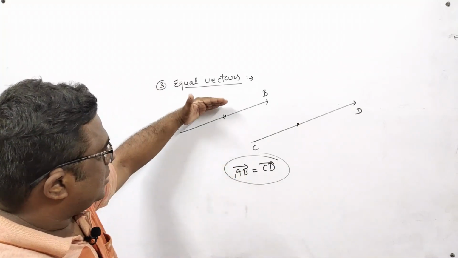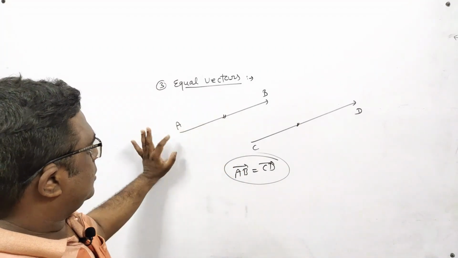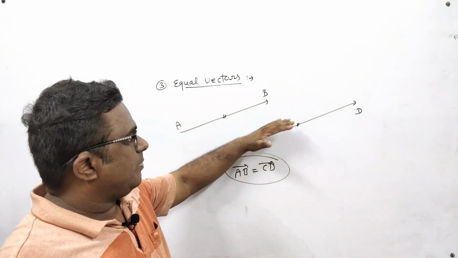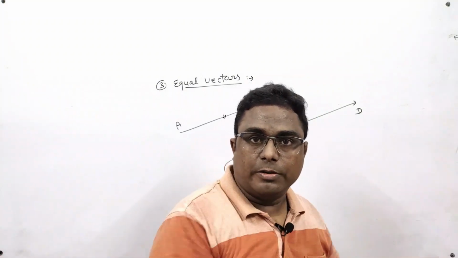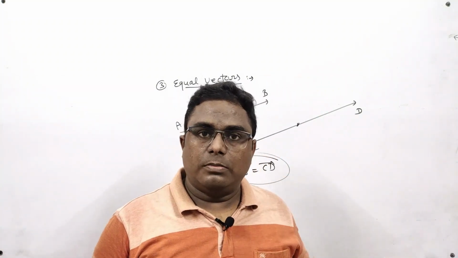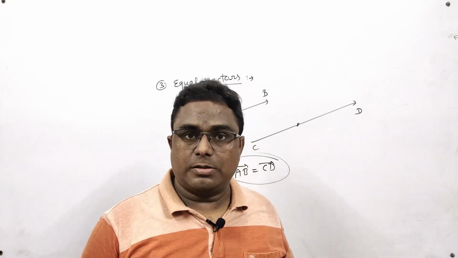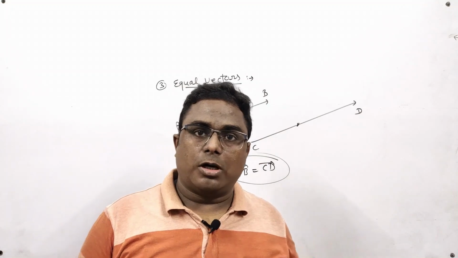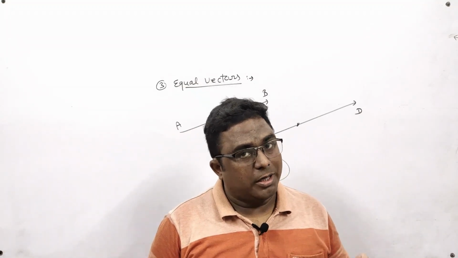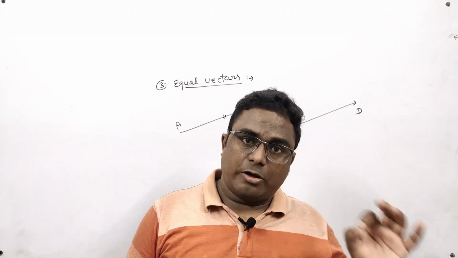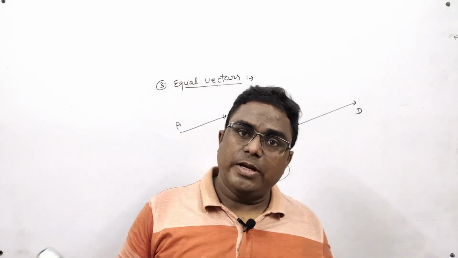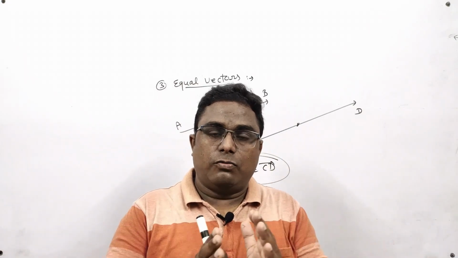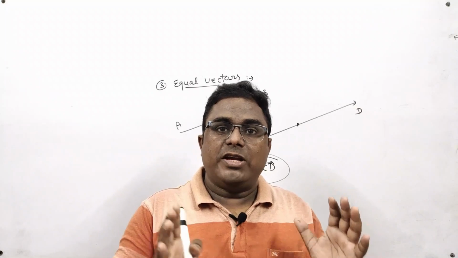For example, if this AB vector has been made here and CD vector has been made 1 kilometer far from here, then no problem. In that case also they will be equal vectors. Only two things matter: their magnitudes and their directions. If the magnitudes are equal and the directions are the same, then the vectors will be equal, no matter at what distance they have been placed.